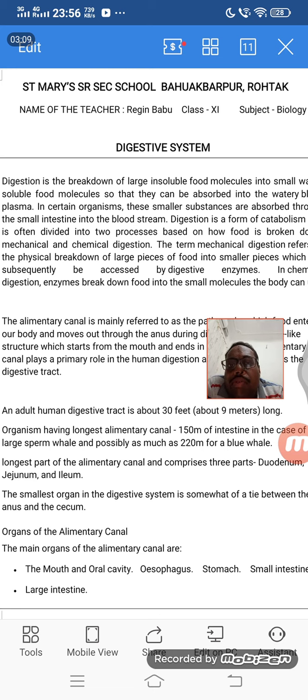So we take different types of food, and all this food has some major components like carbohydrates, fats, lipids. They are all big molecules, and our body can't take them directly into the blood. And there are some things like minerals and vitamins which are required in very small, micro amounts, and those things should not be digested, they should be absorbed. So our digestive system is made like that.